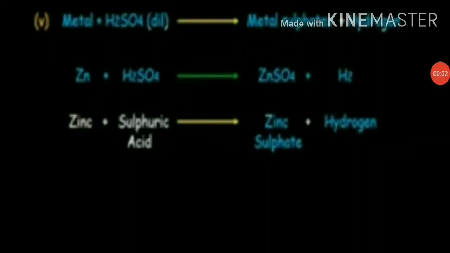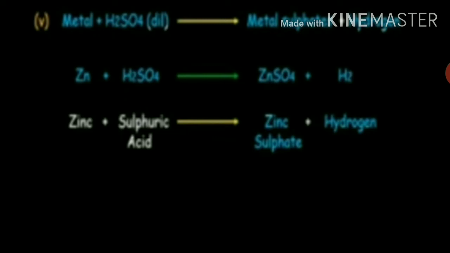So now students, metals also react with dilute sulfuric acid to form metal sulfates and hydrogen gas. So let's consider one example. Zinc reacts with dilute sulfuric acid to form zinc sulfate and hydrogen gas. So students, it is clear to you that aluminium, iron and zinc metals also react with dilute hydrochloric acid to form metal chlorides and hydrogen gas.